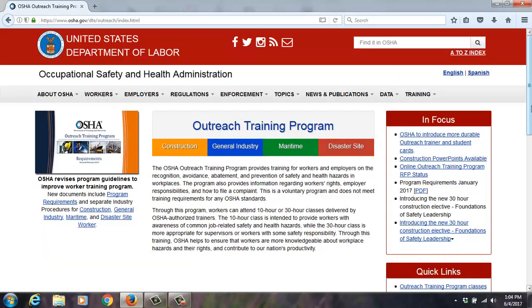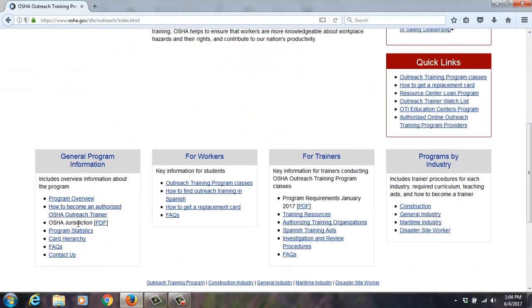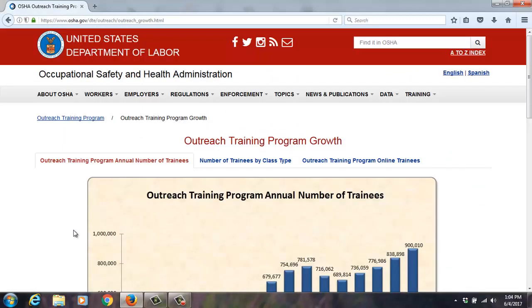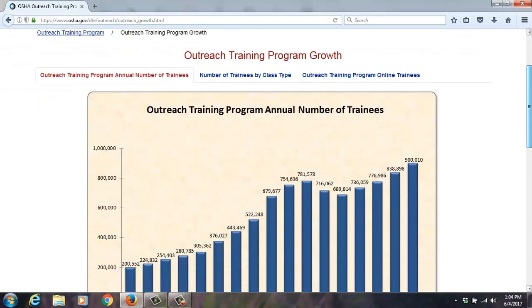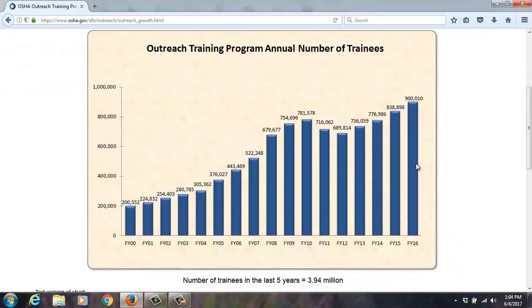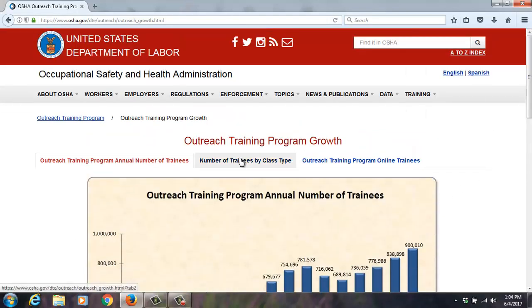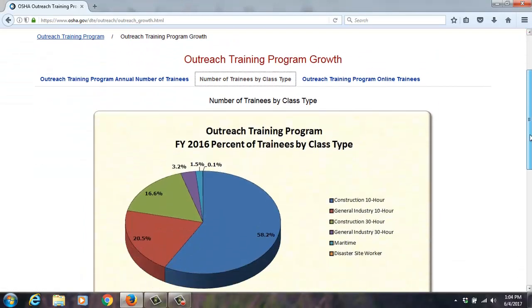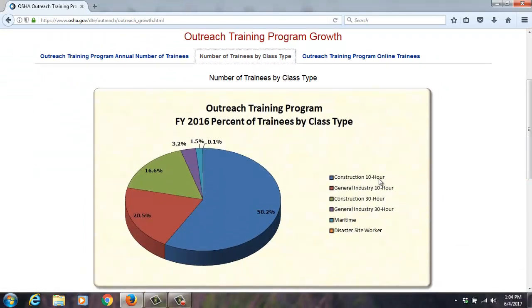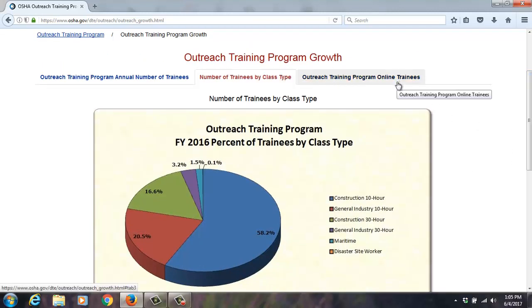There's information about the training cards. There's a 10-hour and 30-hour, excuse me. I just want to look quickly at the statistics, but all the information's here. If you're interested or you want your workers to be trained, fiscal year 16 was the all-time high. That's great. As far as the type of trainings by classification, construction 10-hour is the most common. It's been like that for a long time. General industry is 10. 10-hour is more for the worker. 30-hour tends to be more for a supervisor. That's my opinion, but I think it's pretty standard.